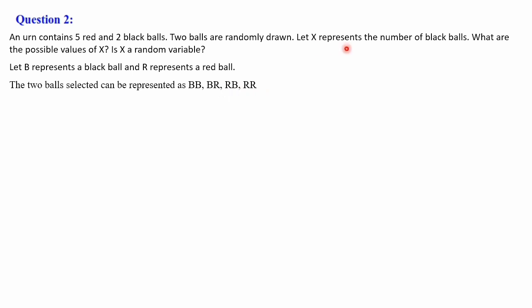Then the possible values of x are 0, number of black balls 0, means both are red. Next is 1 black ball, means these two, BR and RB. And next is 2, in the sense both are black balls. So the possible values of x we have written. That is the answer to the first question, what are the possible values of x?